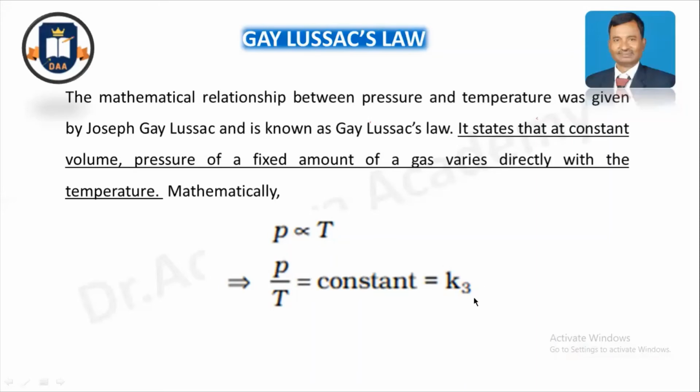If you remember from the previous class, during Boyle's law, the constant was K1, and after that in Charles's law, the constant we denoted as K2. For Gay Lussac's law, the constant is denoted by K3.